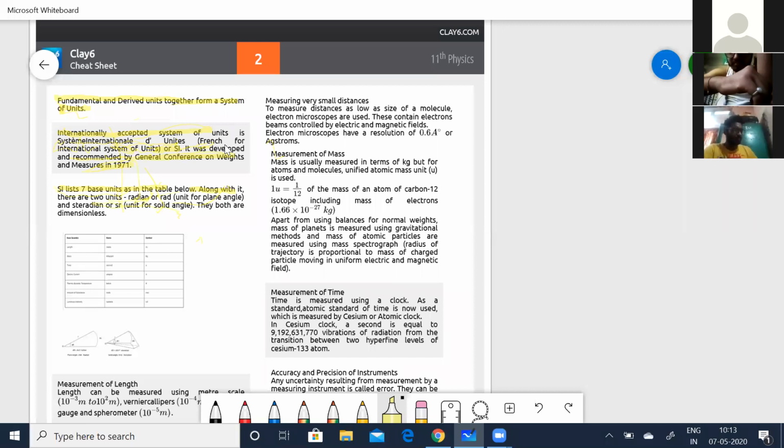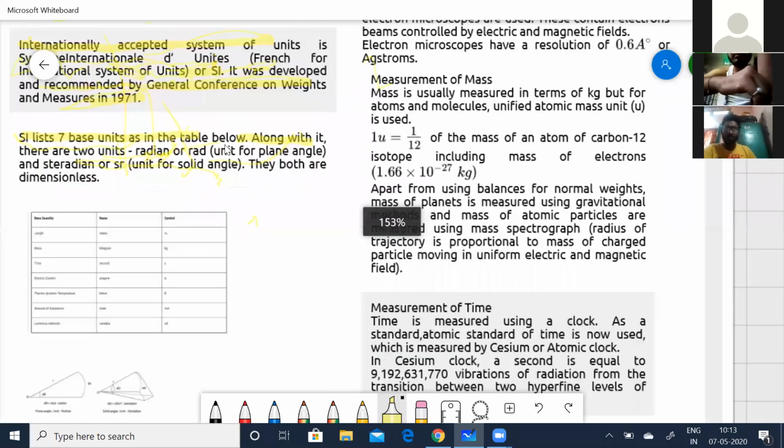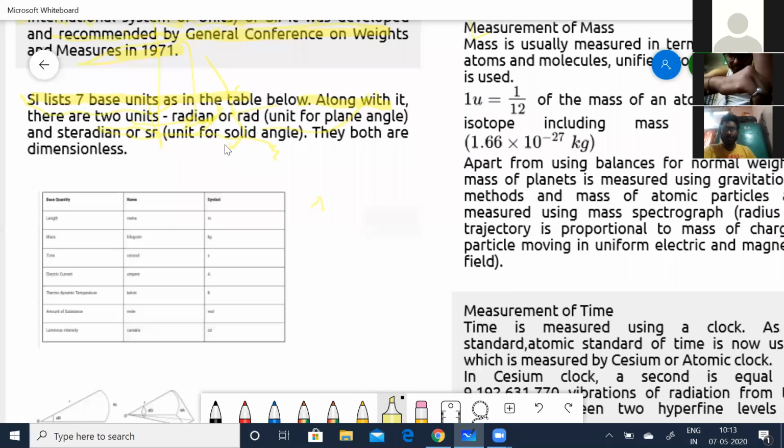Now I can zoom it out and show it for you. Now see length. It is meters, and the symbol is M. For mass, it is kilogram, and you simply represent it as kg.